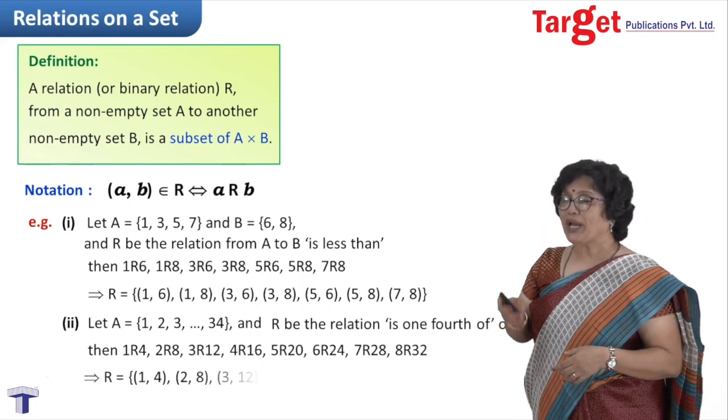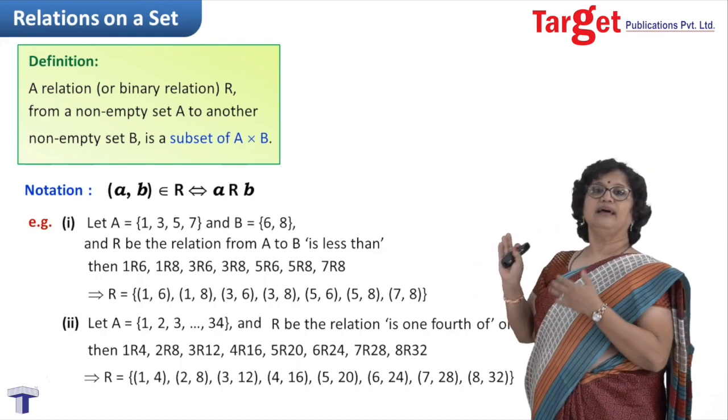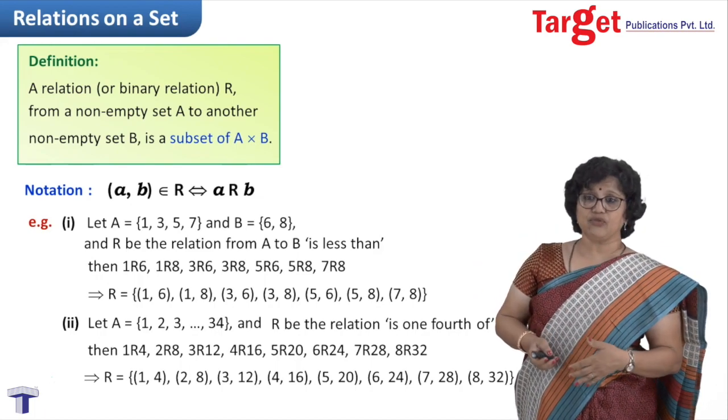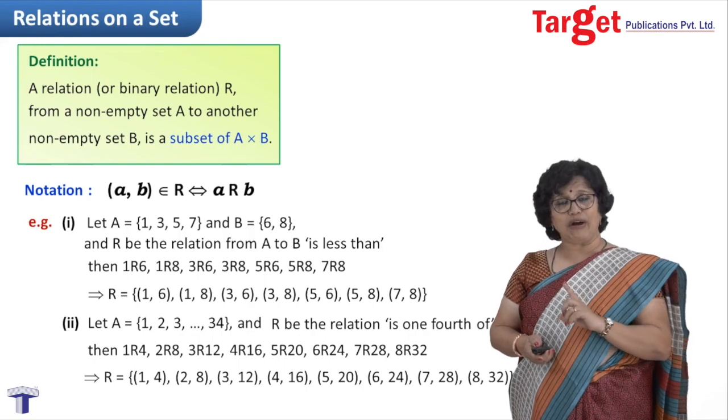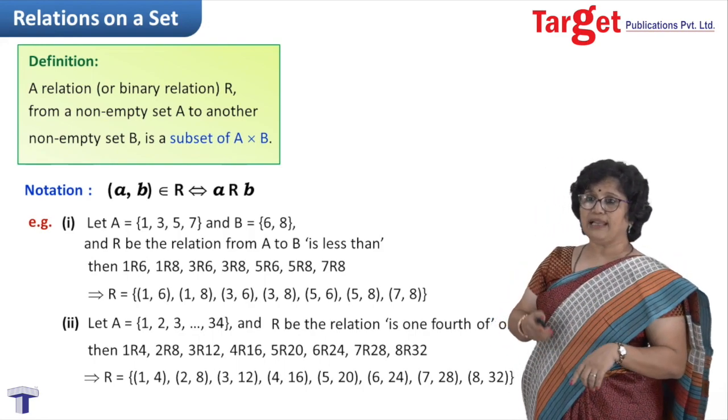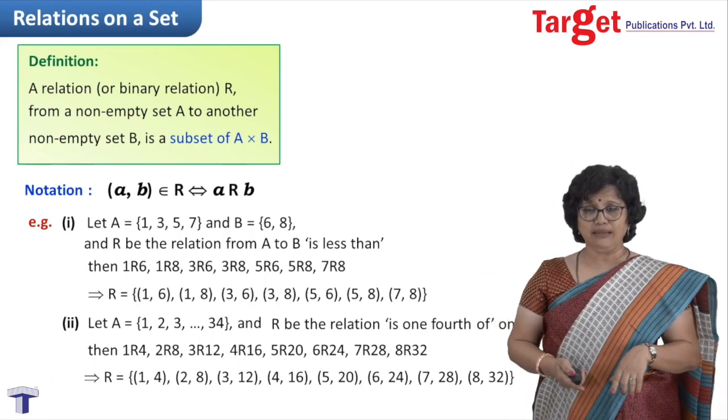If you wish, you can write R as a set containing ordered pairs. What kind of ordered pairs you will have? (1, 4), (2, 8), (3, 12). Like that you go up to (8, 32).